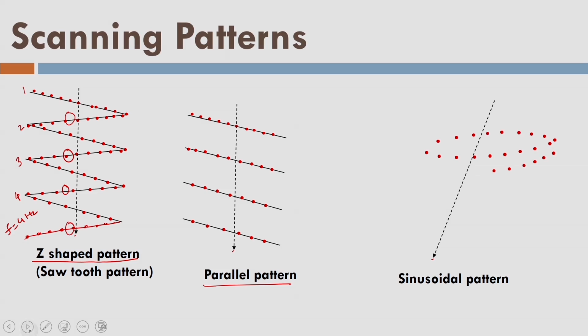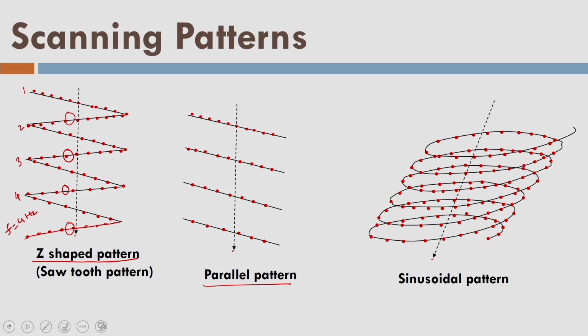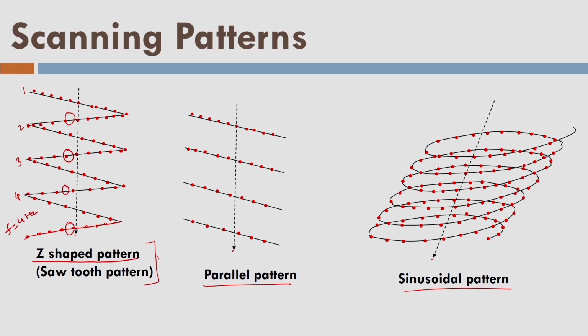Apart from that, we have one more pattern, sinusoidal pattern, where data is acquired in this fashion. As aircraft is moving and laser scanner is mounted over the aircraft, because of the movement of aircraft and laser scanning firing, we can create this kind of pattern. This is the sinusoidal pattern we have created here. So these three patterns are possible to create. There are some other patterns possible. However, Z-shaped pattern is most dense data collecting pattern, and so it is most popular among all scanning patterns.